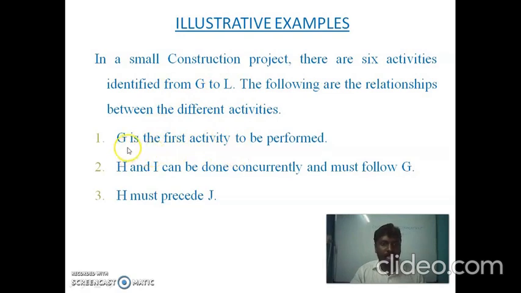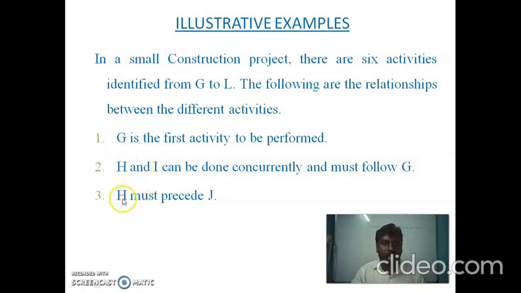First, G is the first activity to be performed. H and I can be done concurrently and must follow G. H and I are the succeeding activities of G, whereas G is the preceding activity for activities H and I.